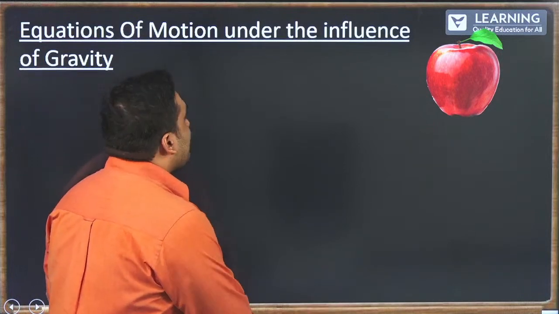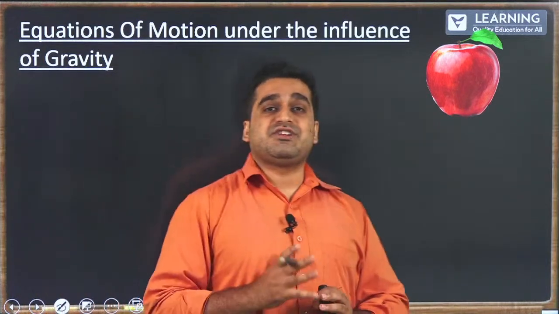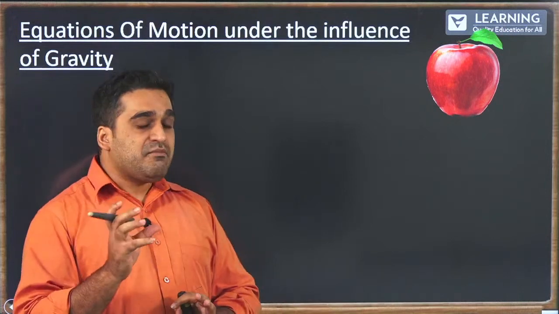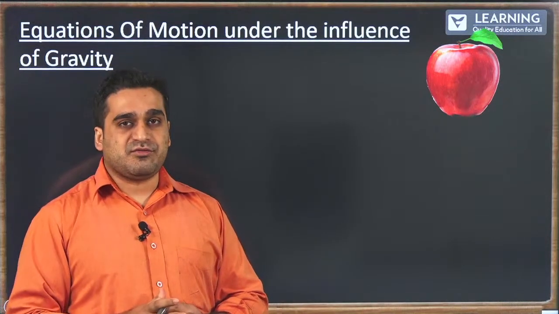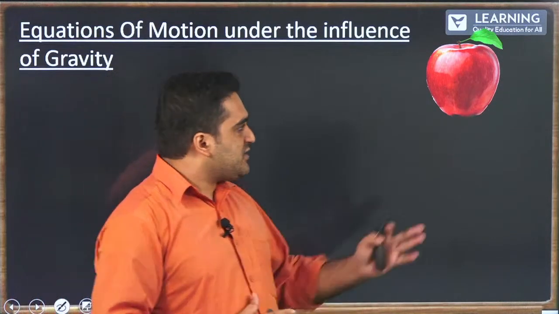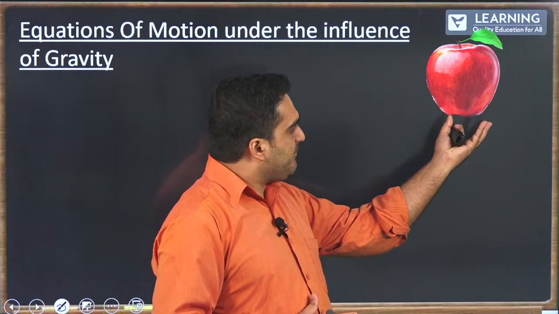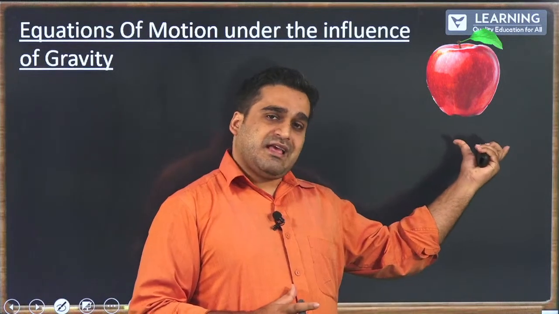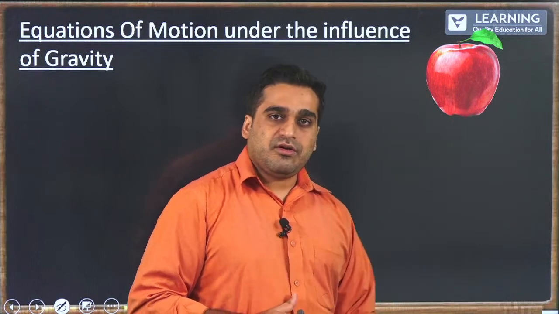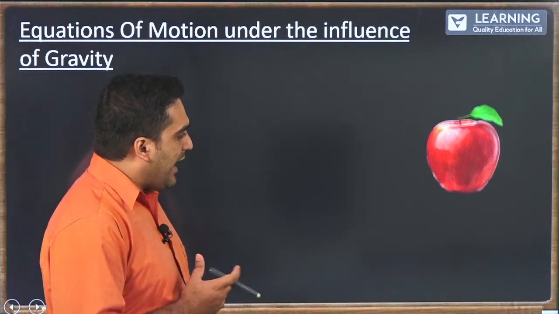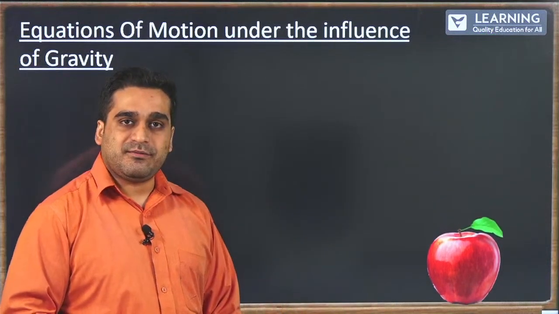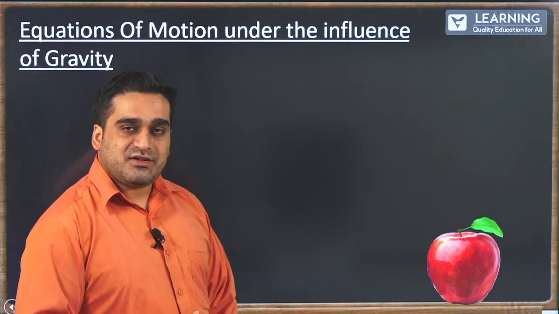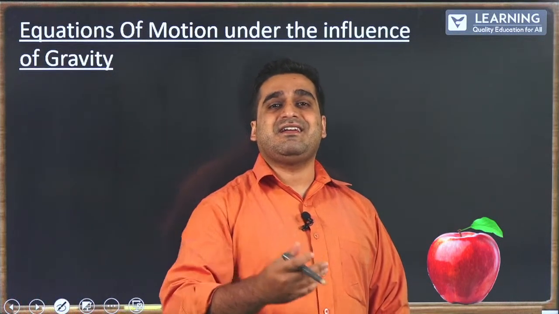Right. So, equation of motion under the influence of gravity. A couple of modifications for the equations of motion. Now for an object, let's say an apple which is present here. When this apple is let go, what you observe is that the apple falls to the ground. As the apple falls, its velocity increases.